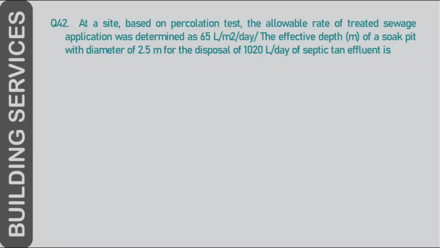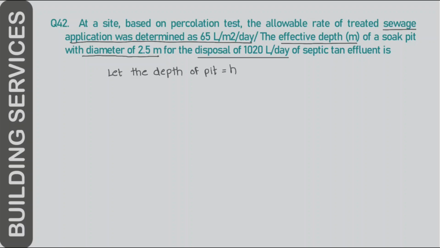Numerical number 42. At a site based on pre-location test, the allowable rate of treated sewage application was 65 liter per meter square per day. The effective depth in meter of a soaking pit with diameter of 2.5 meter for disposal of 1020 liter per day of septic tank influence is. So let's consider the depth of pit to be h, and the radius of pit is the diameter given 2.5, so it is 1.25 meter.